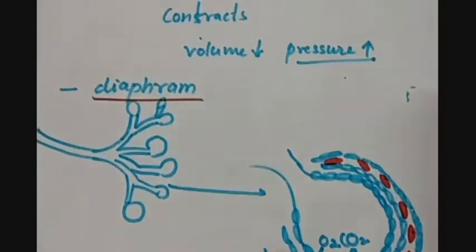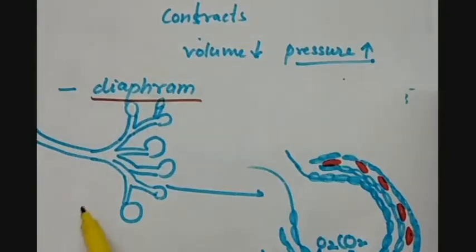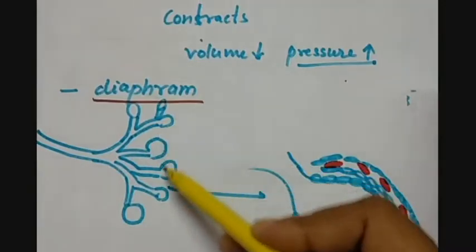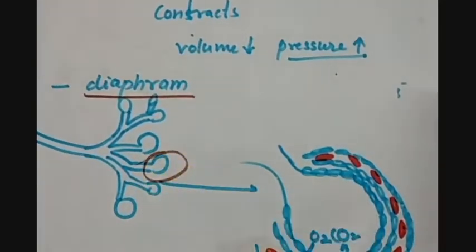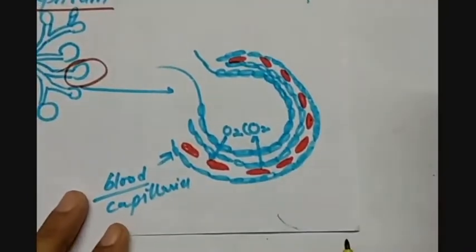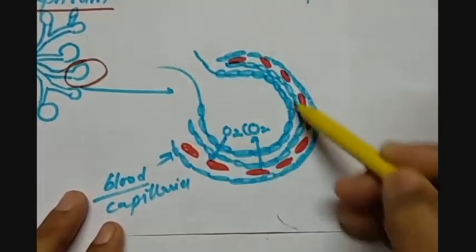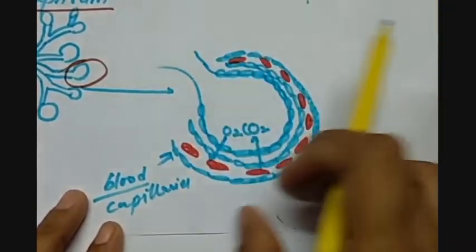Now we have the alveoli. This is just a bunch of alveoli present in the lungs. These ball-like structures, if I take just one, will look something like this. This is the alveoli having the blood capillary around it.